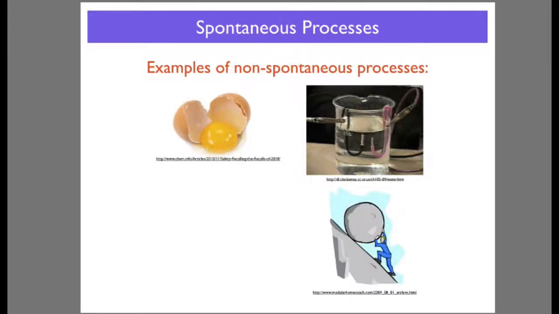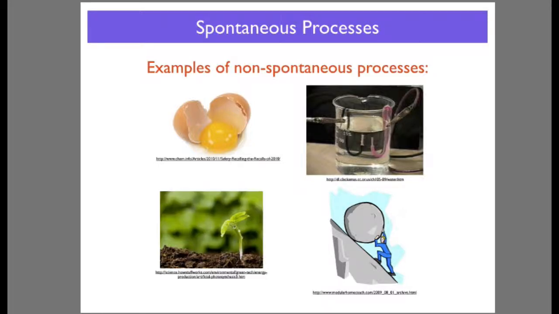Here you've got some bloke pushing a boulder up a hill. Obviously he's providing the work there. He's providing the energy for that to happen. It wouldn't happen spontaneously. And finally, you've got this nice little plant growing there, and that is going to stop growing if light isn't constantly provided, if a source of energy isn't permanently there.